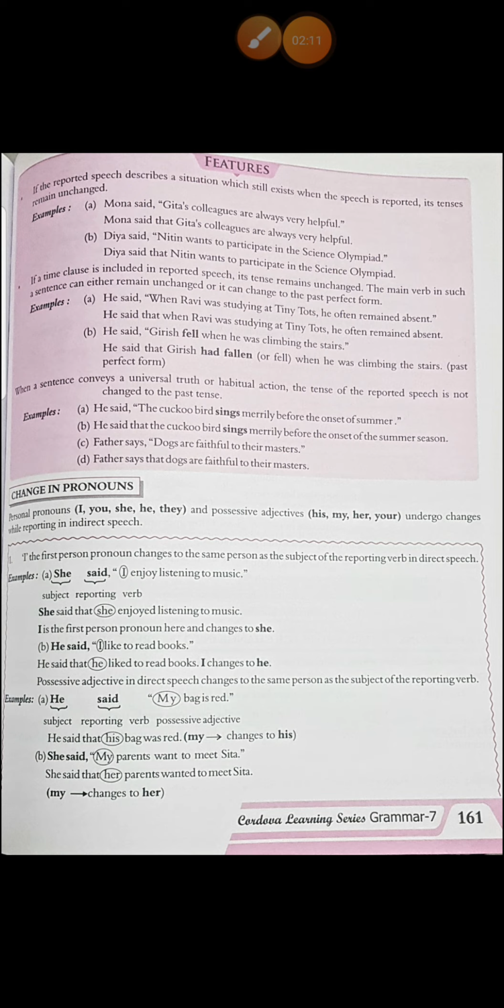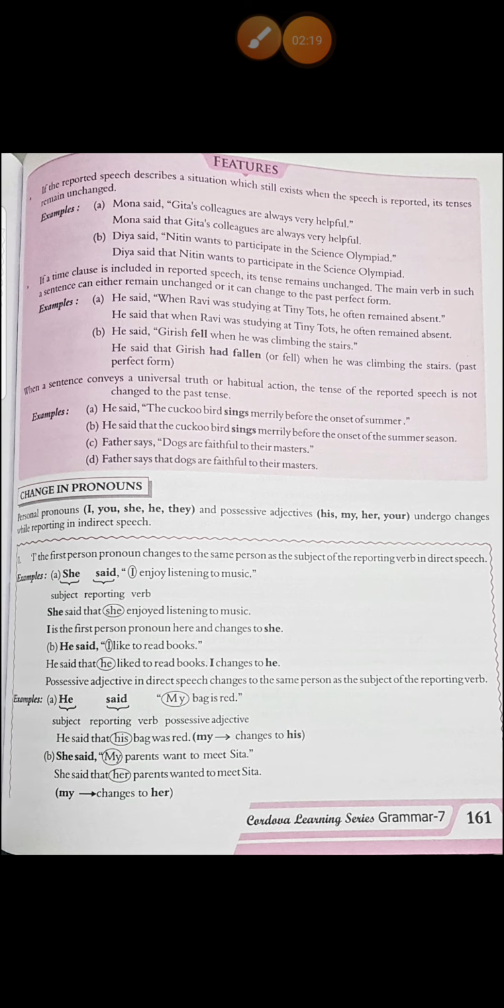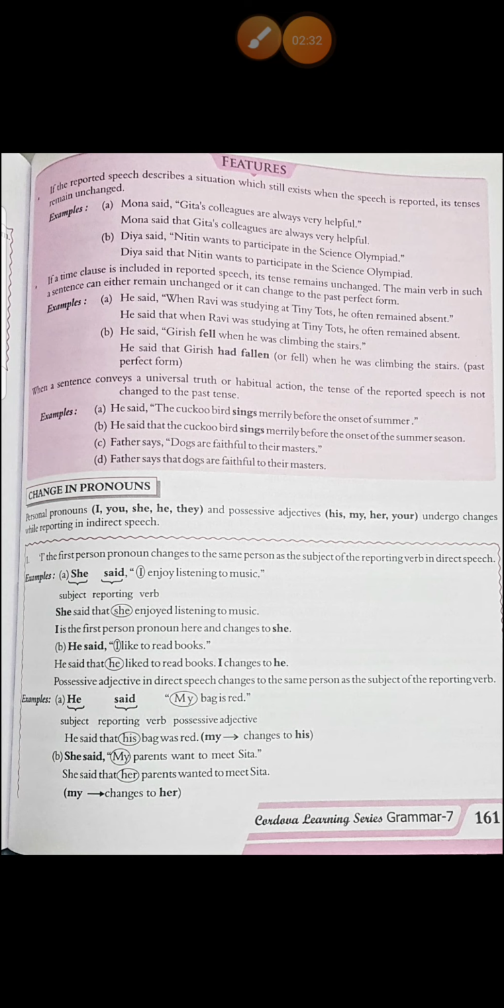I changes to he. Possessive adjective in direct speech changes to the same person as the subject of the reporting verb. Same thing is here. Like he said, my bag is red. This possessive adjective, it will be changed into same person as the subject. What is the subject? He. So what will be the answer? He said that his bag was red. Here my is changed into his.